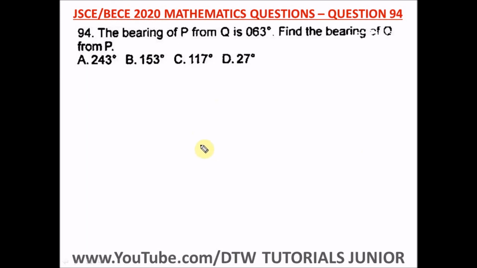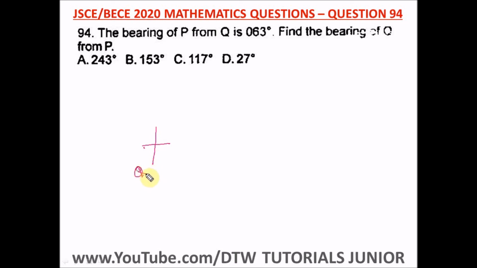Question 94 of the Junior WAEC 2020 mathematics past question, that's your BECE exam. It says the bearing of P from Q is 63 degrees. So 63 degrees is from the north side. The bearing of P from Q, so Q will be here.